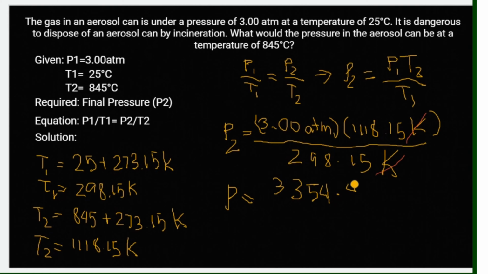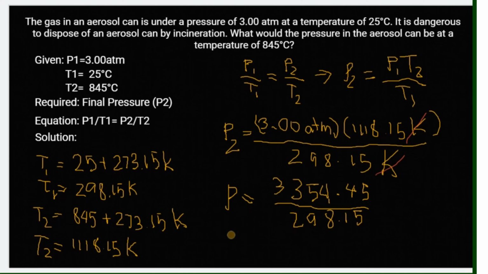So, sulat natin eksakto lahat ng digits na mag-a-appear sa ating calculator or gadget. And then over 298.15 Kelvin. So divided by, okay, divide natin 298.15.